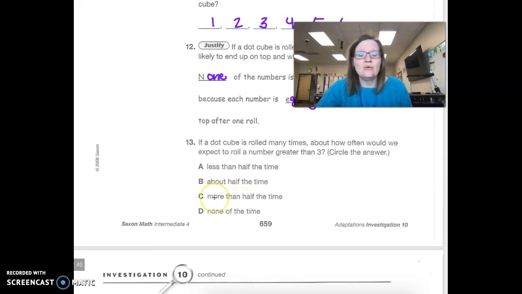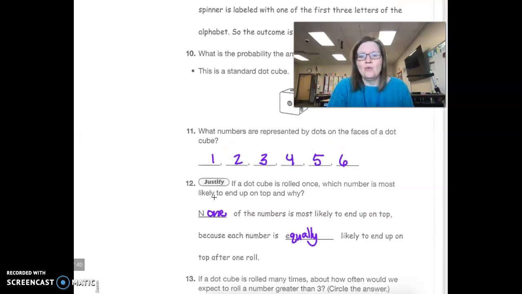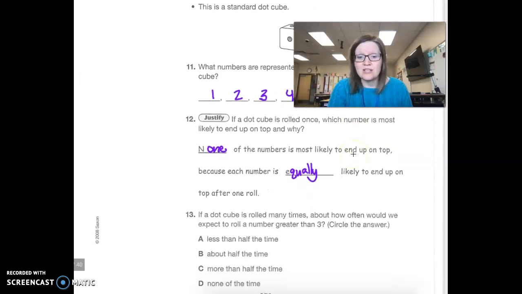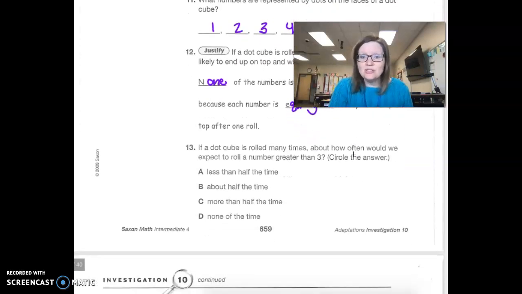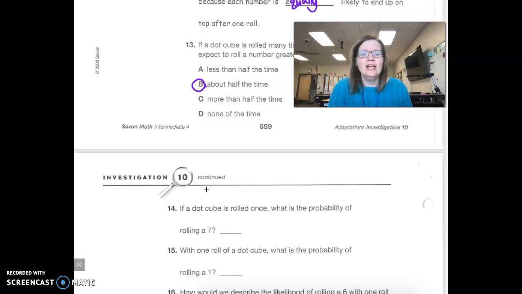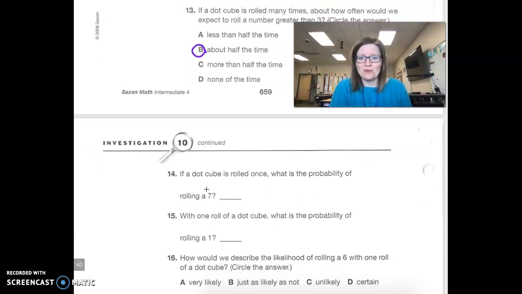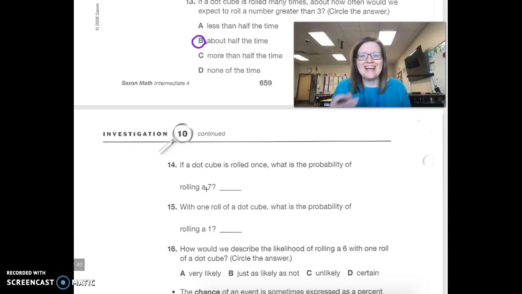Well, we know, looking at this, we have 4 possibilities of it being greater than 3: 4, 5, or 6. And so that tells me that about half the time we can roll a number greater than 3, because half of our options are greater. If the dot cube is rolled once, what is the probability of it rolling a 7?